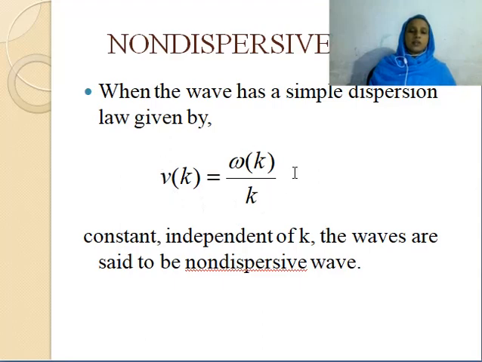That means this relation gives a constant velocity which is independent of the wave vector k. Okay, constant velocity independent of wave vector k. Then we can say that the wave is a non-dispersive wave.